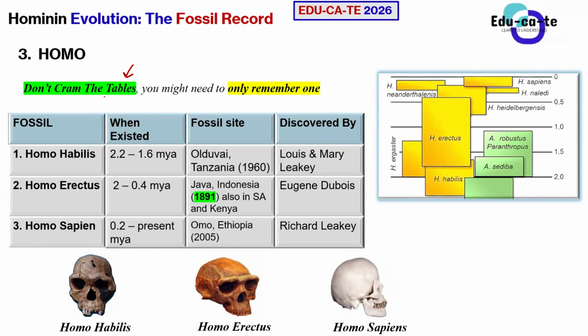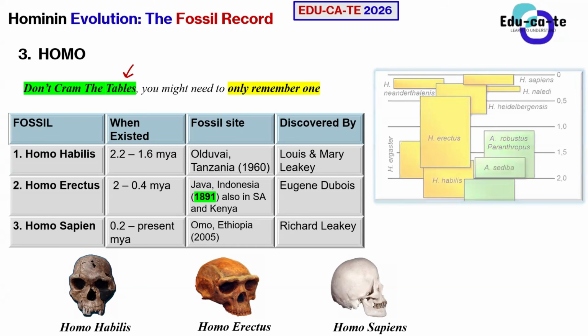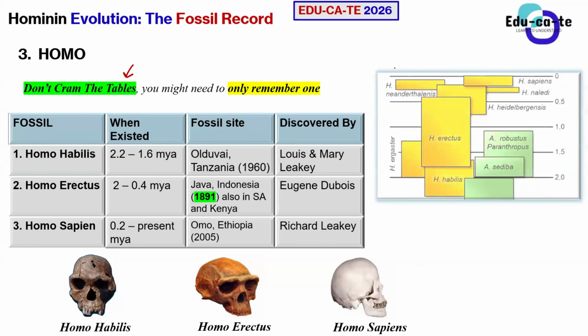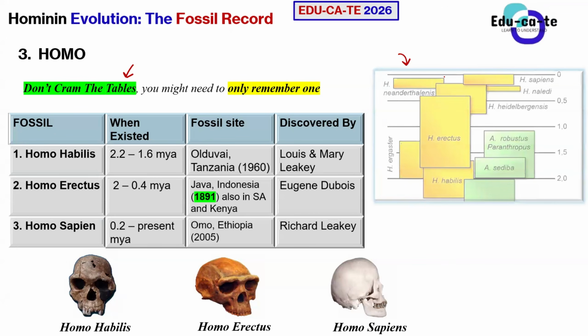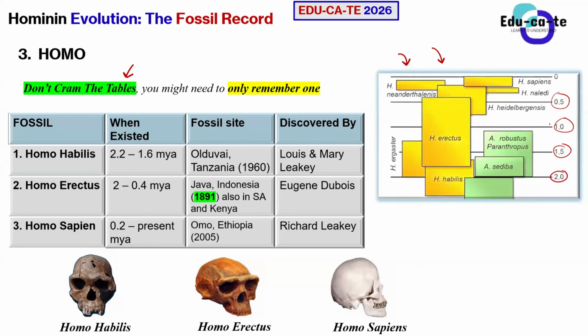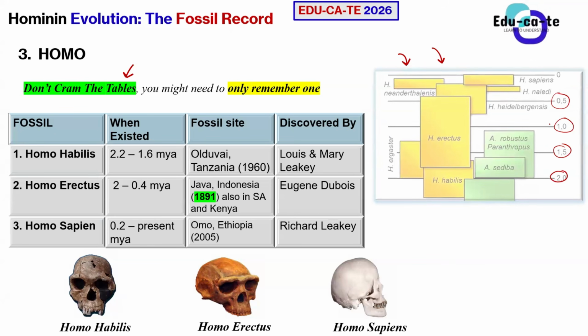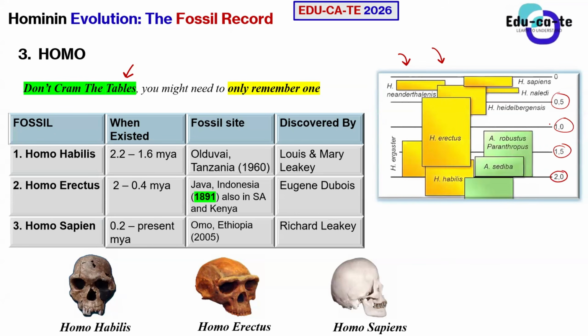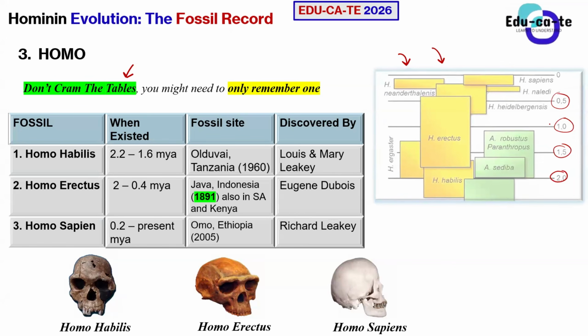You should try to catch the most important characteristics, because these tables, they can always present them for you in form of diagrams and graphs and all of that. They can even give you a diagram like this with numbers such as 2, such as 1.5, such as 1.0, such as 0.5. These numbers do have a function. They will give you the numbers within the diagram. So don't focus too much on cramming the tables. Focus on understanding the content there.